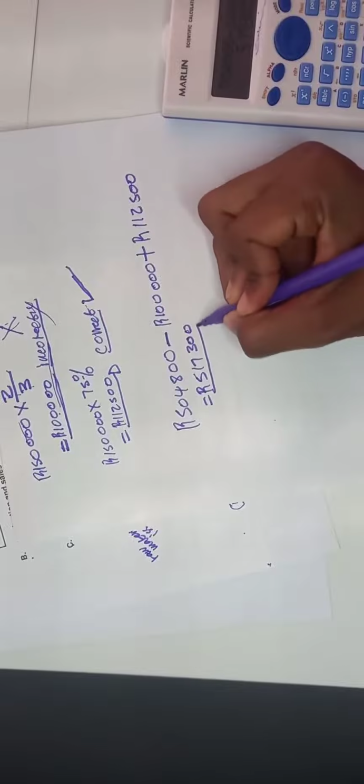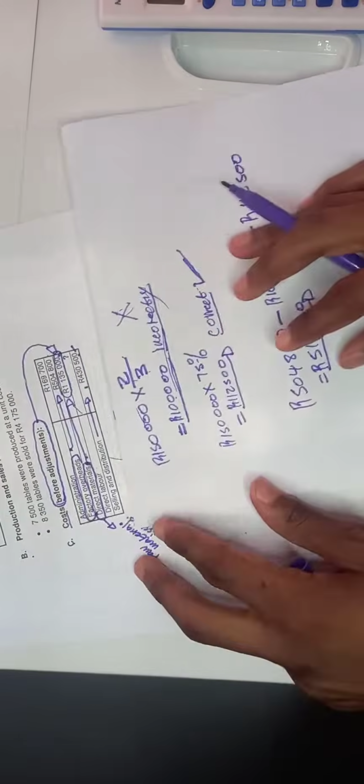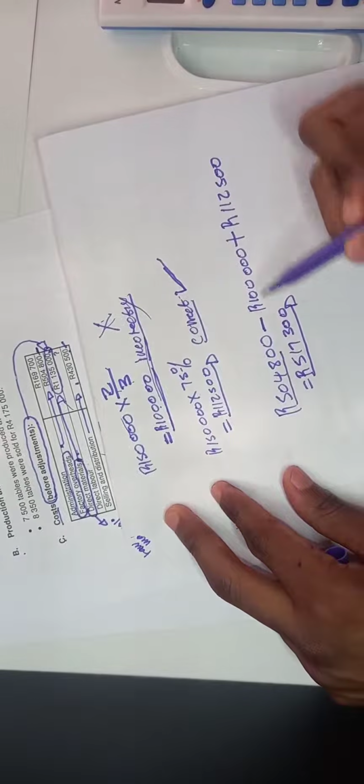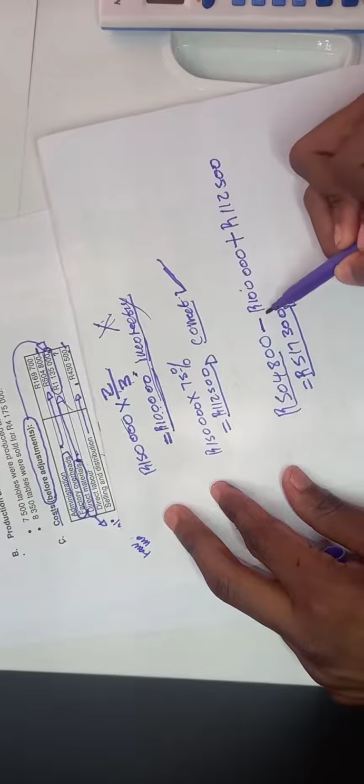517,300. So we're supposed to record 517,300. You get it? So that's what you are supposed to put in factory. We take the amount for factory overheads, which is 504,000. We subtract the one that they incorrectly recorded, which is 100,000.